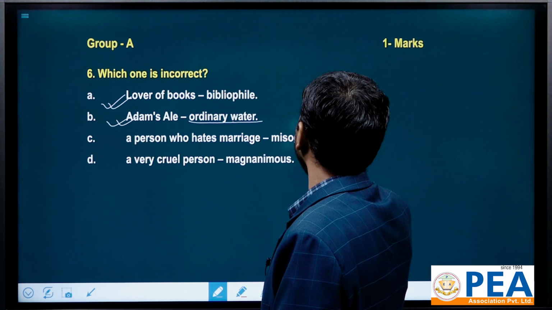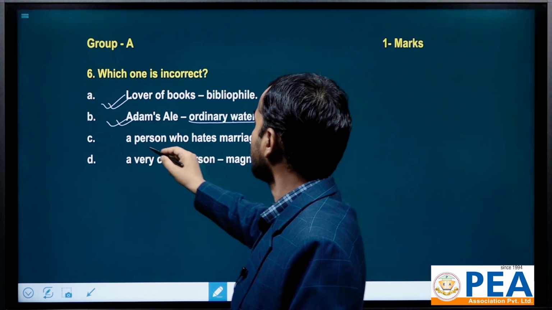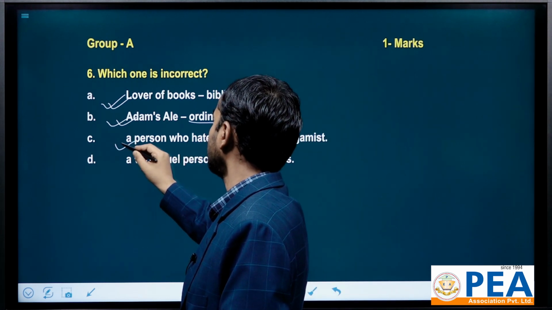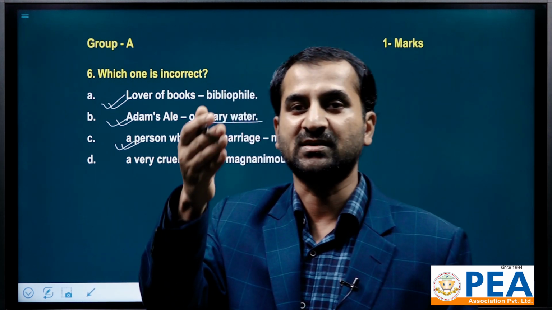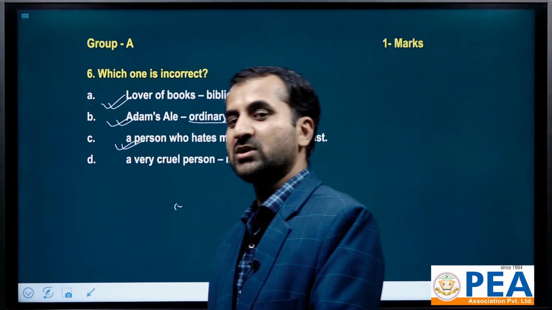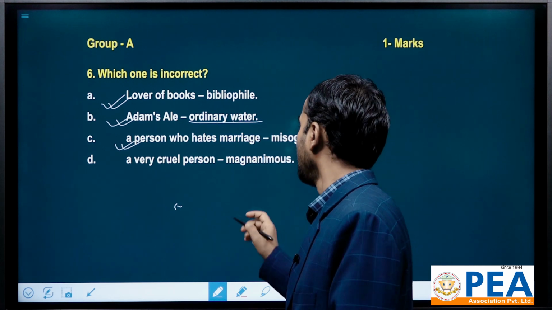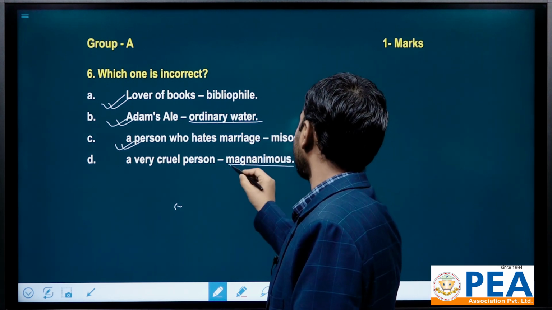Basically this one is also right: a person who hates marriage is called misogynist. Similarly, one who hates womankind is called misogynist. So these sort of words have been given in one word substitution. And this one is magnanimous.